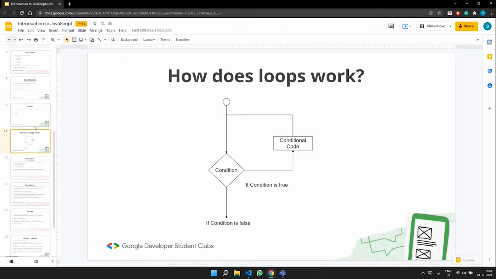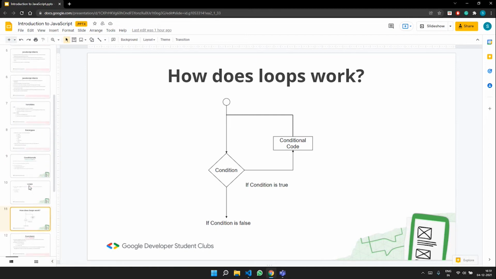So this is the way in which loops work. If the condition is true, it goes inside the loop, and whatever is present inside the code or function, that part of the code is executed. And once the loop condition is false, the control comes out of the loop. So this is how loops work.